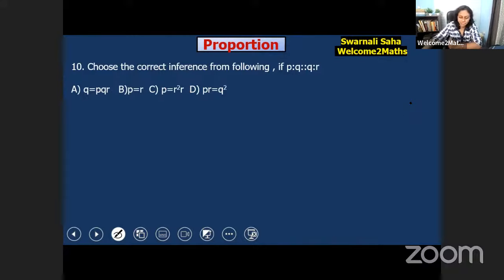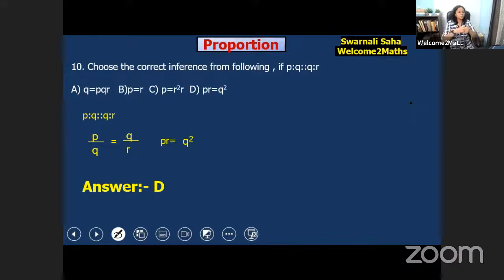So now let's check the answer. P is to Q proportion Q is to R. That means P by Q is equal to Q by R. And it's so easy: cross multiply, Q into Q and P into R. So PR is equal to Q square. That means option D is the right one. PR is equal to Q square. Very good.